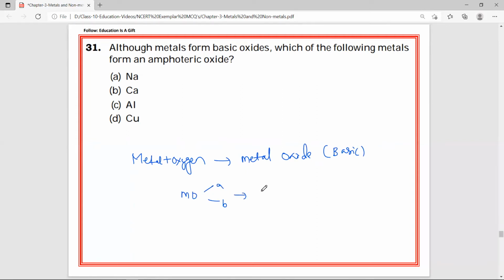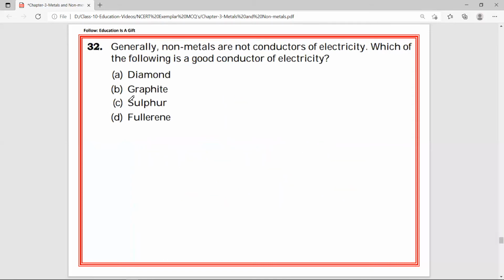That type of metallic oxide is nothing but amphoteric oxide. In the textbook clearly they have mentioned two amphoteric oxides. What are those two? It is aluminum oxide and zinc oxide. So here we don't have zinc, but we have aluminum. Blindly you can mark C, Al.